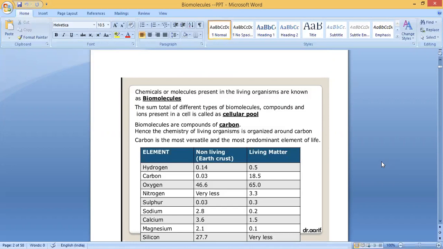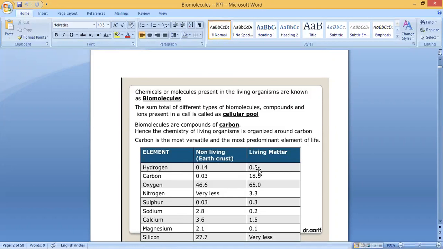Then there are different types of elements present in living organisms. Living organisms means humans, animals, all the plants. They are living things. At the same time, even non-living things, here one example is given: earth crust. It also contains elements. You can see different elements here: hydrogen, carbon, oxygen, sulfur, sodium, calcium, magnesium, silicon.